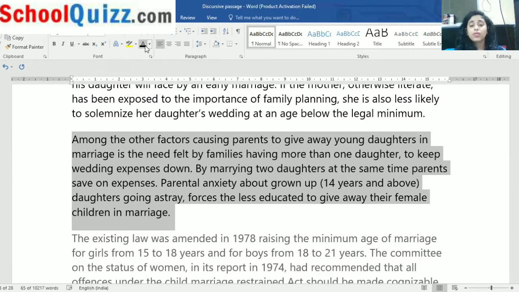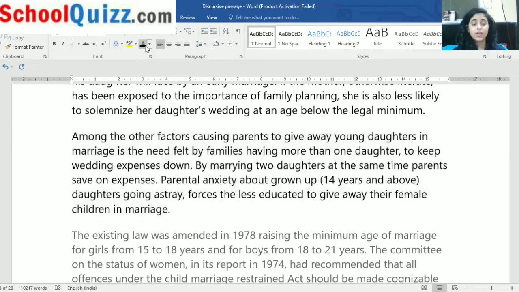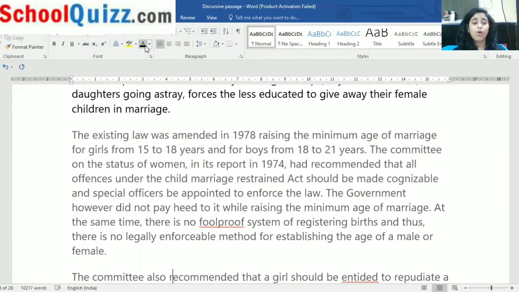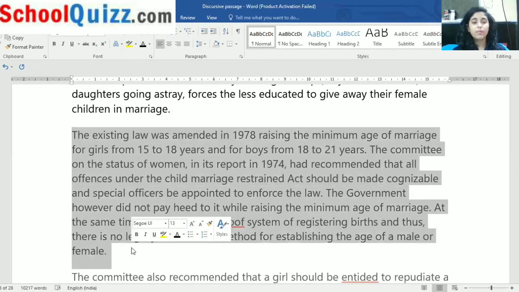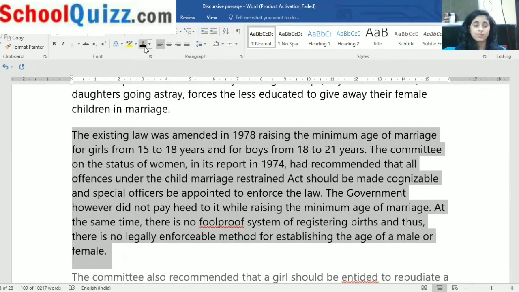Parental anxiety about a grown-up daughter of 14 years and above going astray forces the less educated to give away their female children in marriage. Now the law was amended. There was a law for marriage. Why was there a law? So that we can follow it and not have early marriage. It is an offense, as we have studied. The existing law was amended in 1978, raising the minimum age of marriage for girls from 15 to 18 years and for boys from 18 to 21 years.